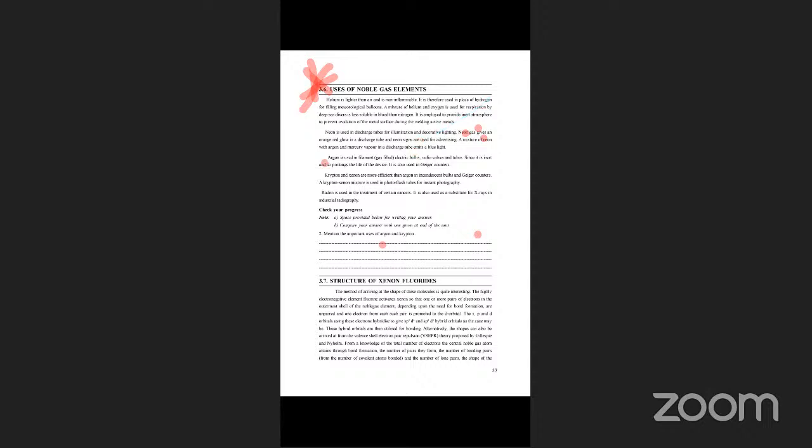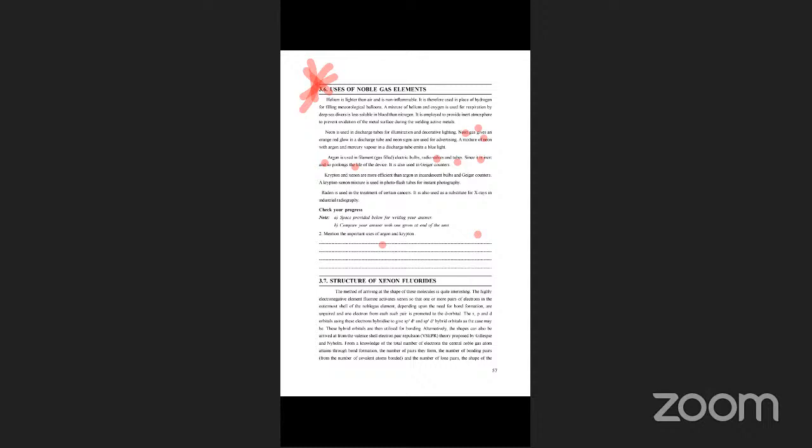argon. Argon is used for the filament in electric bulbs, and in radio valves and tubes, since it is inert and also prolongs the life of the device. It is also used in Geiger counters. Krypton and xenon are more efficient than argon in incandescent bulbs and Geiger counters.